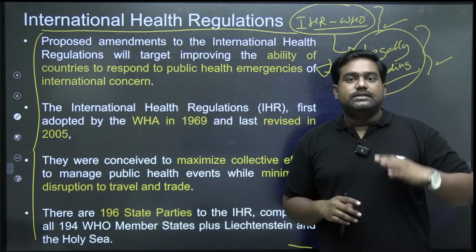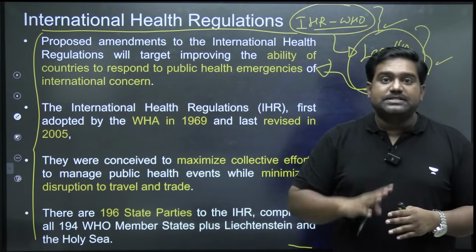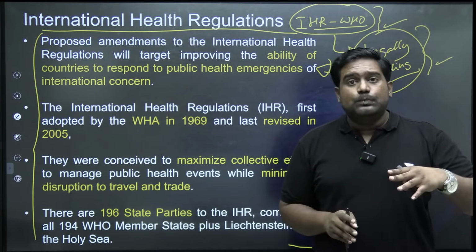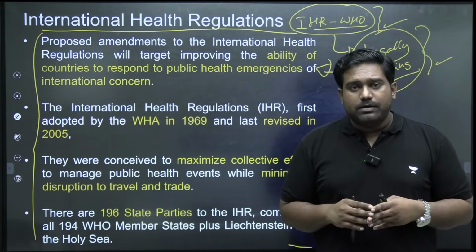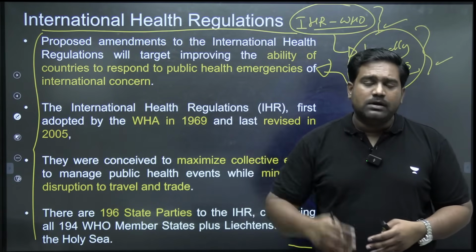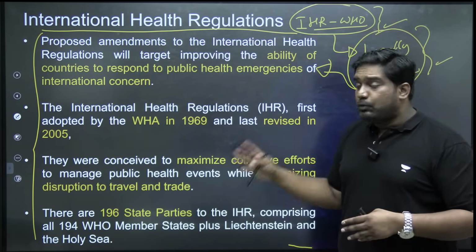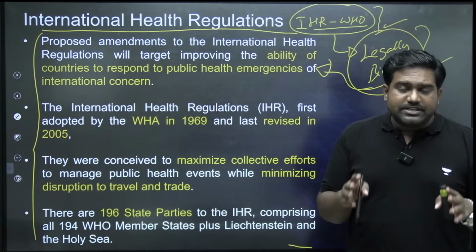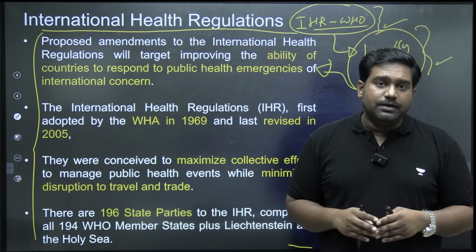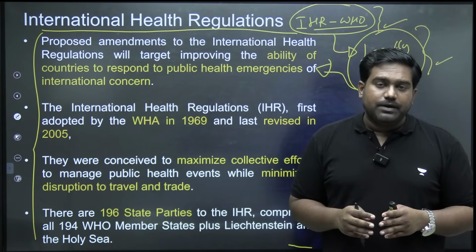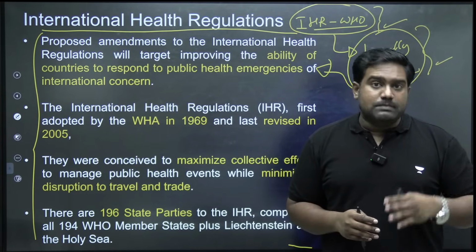When there is a public health risk or a public health emergency, especially when novel pathogens have broken out, maybe a deadly virus or a bacteria or any other pathogen, which is posing a critical public health risk or emergency of international concern, what measures should be taken? For example, lockdown measures.